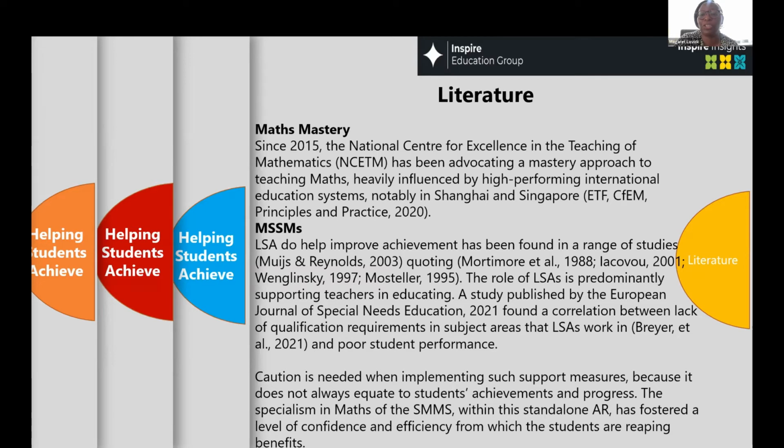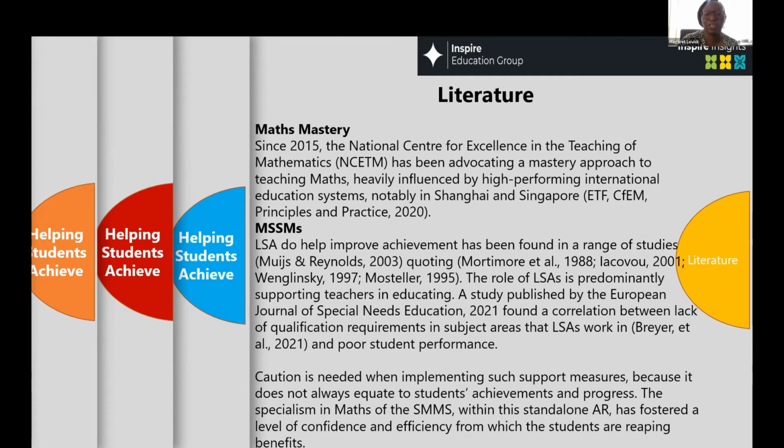So there is a correlation between the support that the LSAs give in class and the poor performance of students if the confidence is not there from the LSAs. So we wanted to see and measure, given that it will be positive, because if you're coming in with a specialism and you're supporting a student, that confidence will be seen. But we just wanted to see how that plays out in the classroom and how students respond to it and the interactions that were taking place.